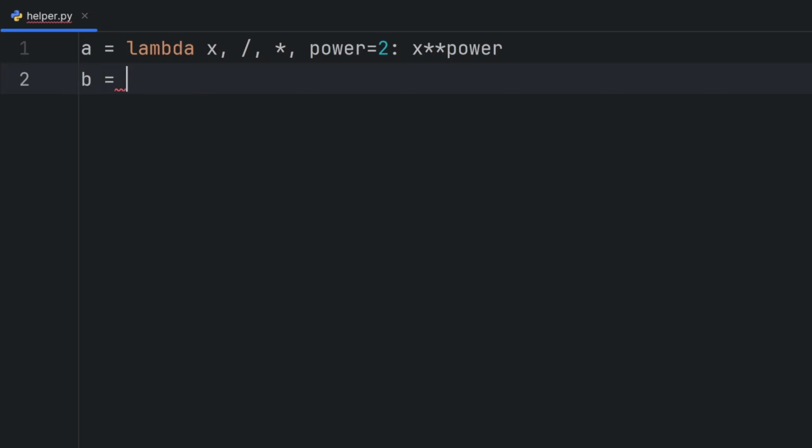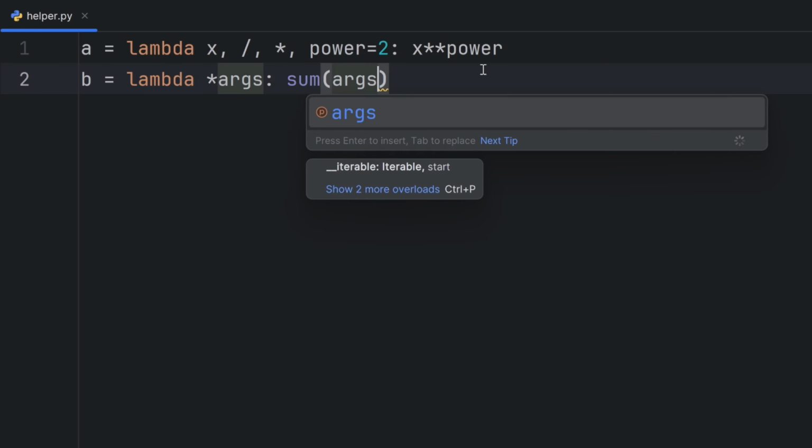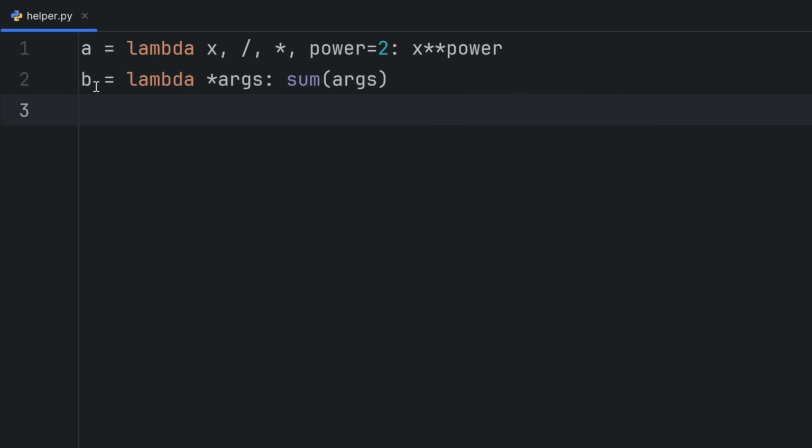Also, I can use as many positional arguments as I want. For example, I can write here *args, and let's add all of them. And this will add all the parameters that I passed in my b.